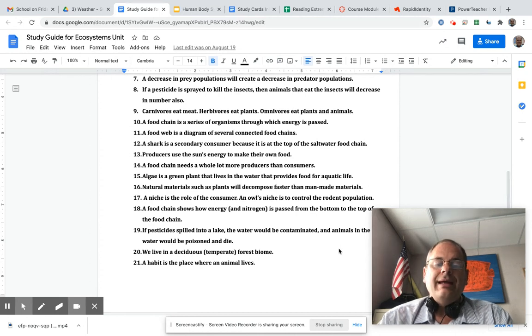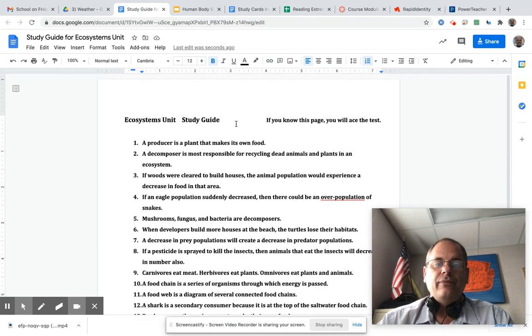Number 21, a habitat. A habitat is the place where an animal lives. We live in our habitat. People live in homes, ants live in ant hills, and stuff like that. And birds live in nests. So their habitat is where an animal lives. That is our study guide for the ecosystems unit.